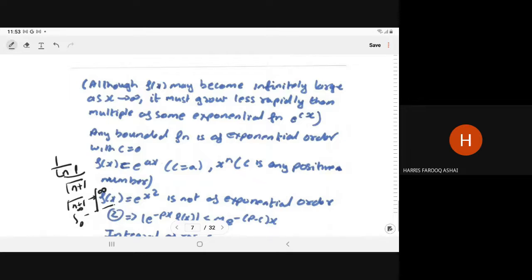By definition, we have this gamma integral, and from that integral we have the infinity result.